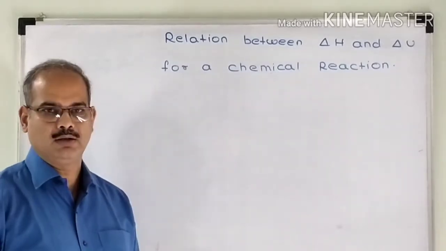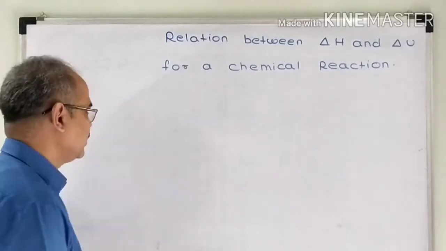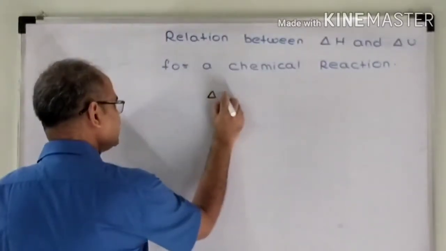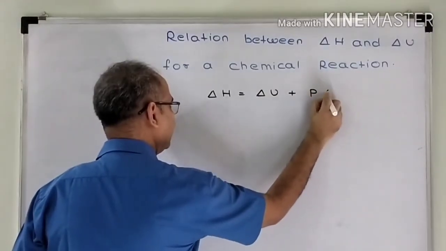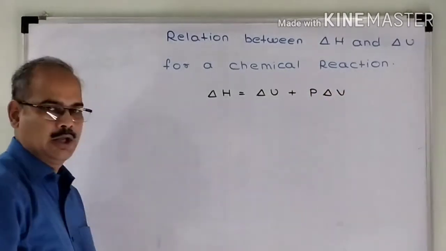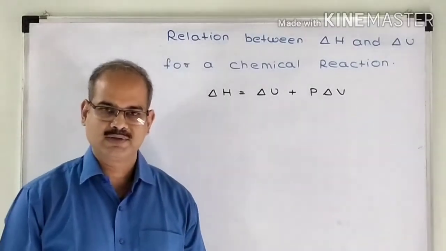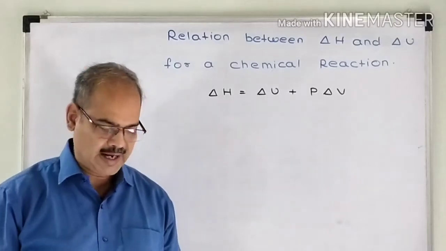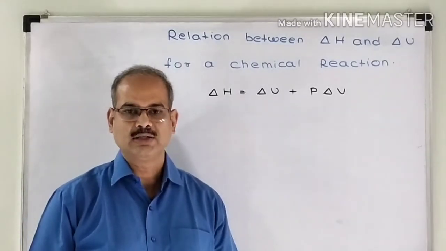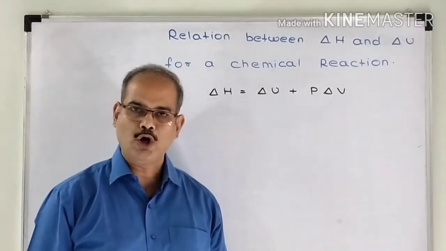The basic mathematical expression which involves delta H and delta U is delta H is equal to delta U plus P delta V. Now we are taking a chemical reaction. Chemical reaction involves reactants and products. Now we are going to consider that all the reactants and products involved in a chemical reaction are either in the solid or liquid state.